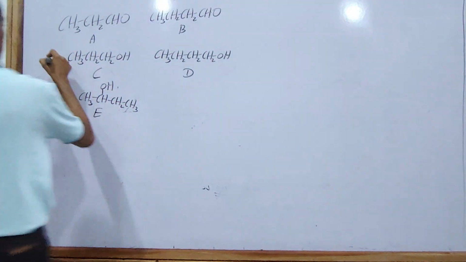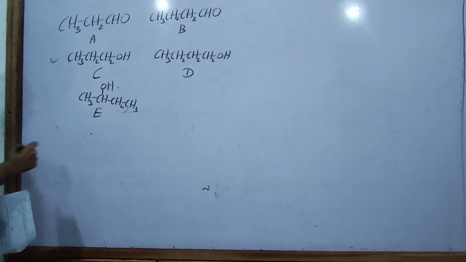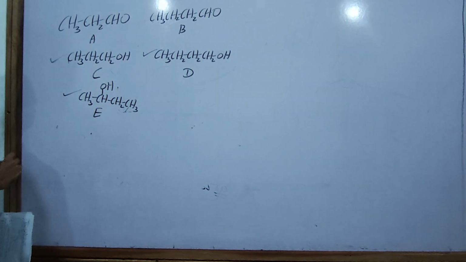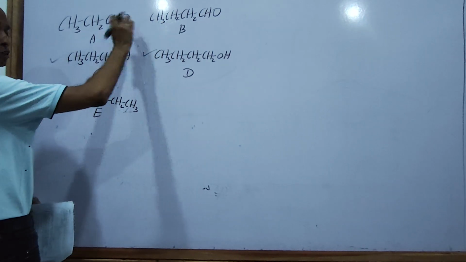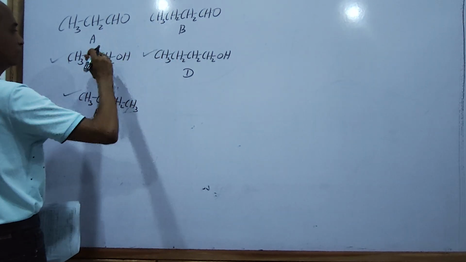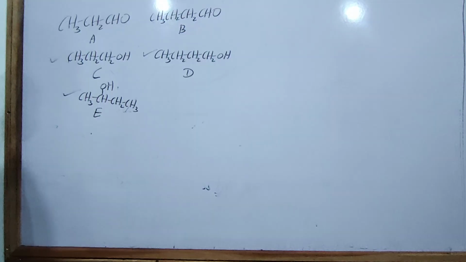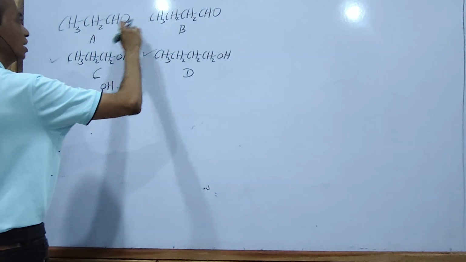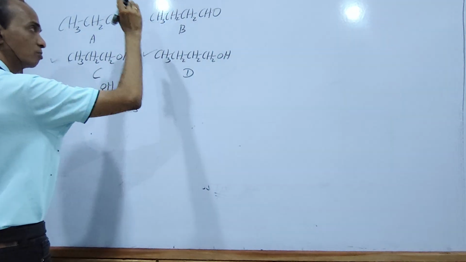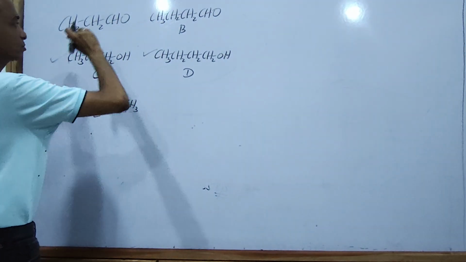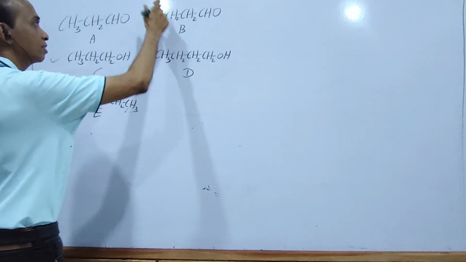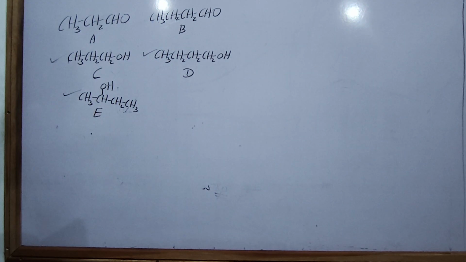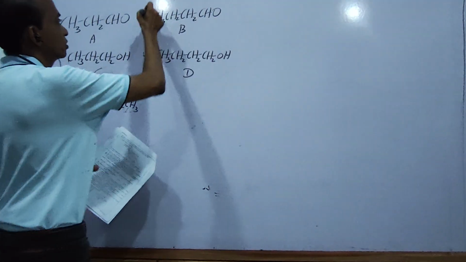These alcohols are highly water soluble. The water solubilities of both A and B are less compared to C, D and E. And the water solubility of B is lower than A. A is more water soluble than B. They ask for the lowest water solubility, and the one with the lowest water solubility is B.